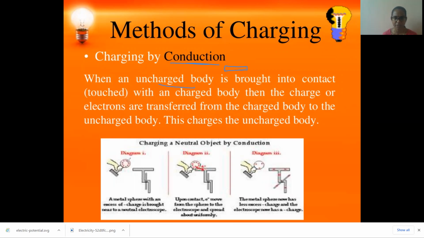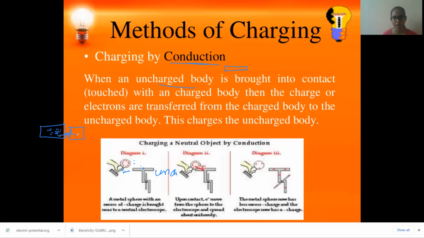You can see the figure here, no? They brought one charged body. Okay, this is the uncharged body, and he has one charged body. By rubbing, he got the charge. When he attaches this body to this body, what will happen, children? Suppose you have one water tank. Okay, imagine you have water in a tank. Here you make a small hole and connect it to one empty chamber. Okay, definitely when you release this, initially you lock, when you release, what happens?